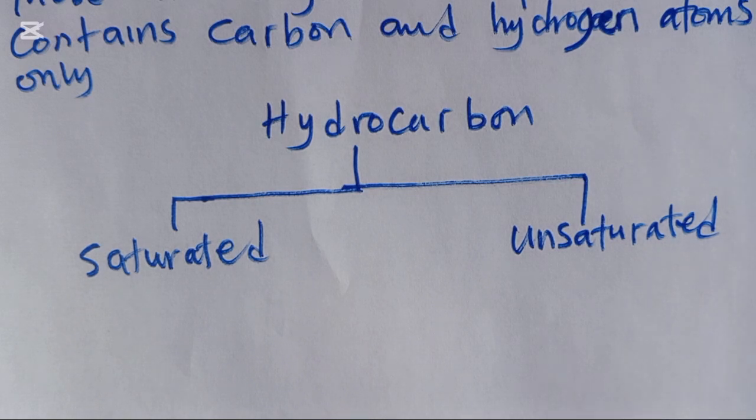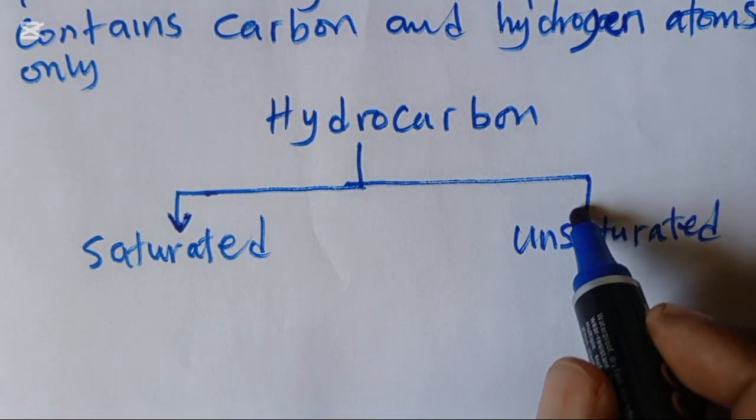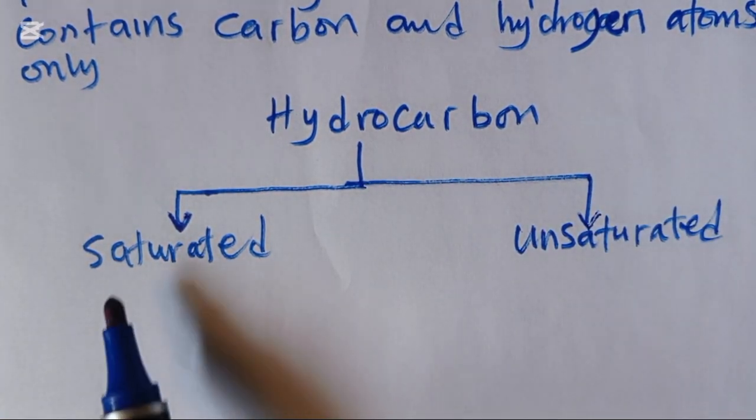So there are two types of hydrocarbons that we have: saturated hydrocarbons and unsaturated hydrocarbons. The saturated hydrocarbons have single bonds, and these are the alkanes. Alkanes are saturated hydrocarbons.